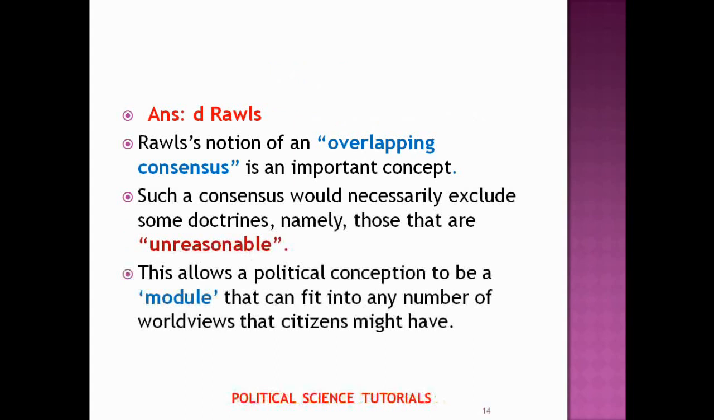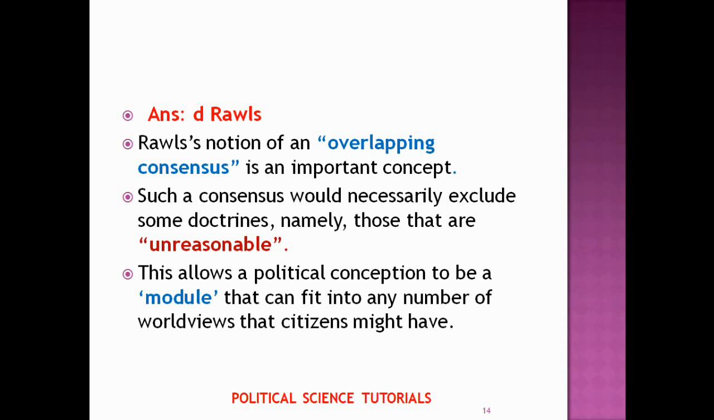Like many other concepts of Rawls, such as justice as fairness, original position, veil of ignorance, he used his famous concept of overlapping consensus. By this he meant there are many issues where consensus is not possible in a society, because societies consist of different race, different religion, different sex, etc. But there are some issues in which the citizens would agree to exclude some unreasonable doctrines.